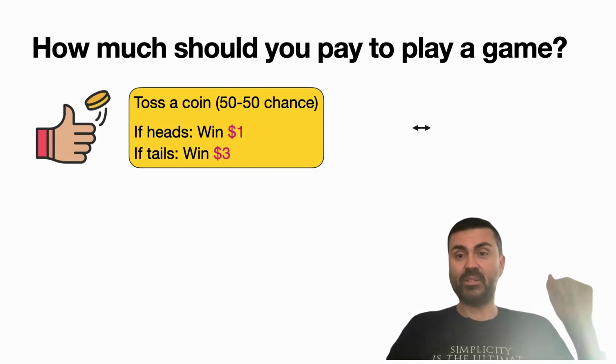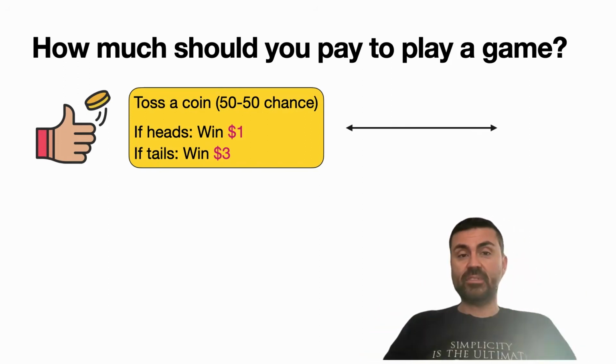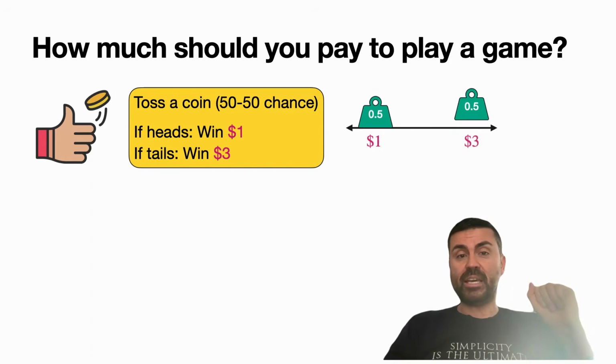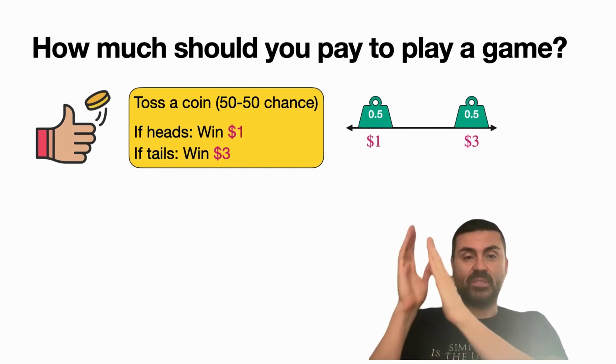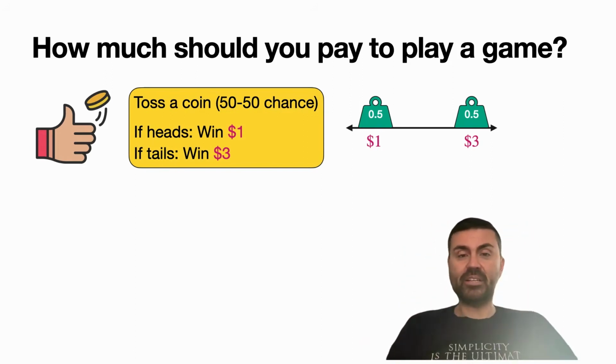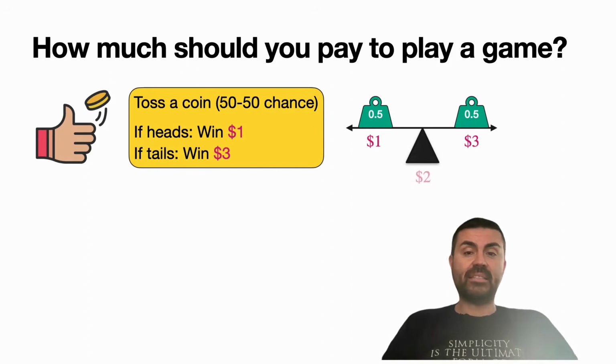You probably have a number in your mind, but let's actually do the math. Since it's a 50-50 chance, we're going to put 0.5 kilogram weights at positions $1 and $3. Where would this balance? This is the price that you should be paying. And it balances in the very middle at 2, because the average is 1 plus 3 divided by 2, which is 2.